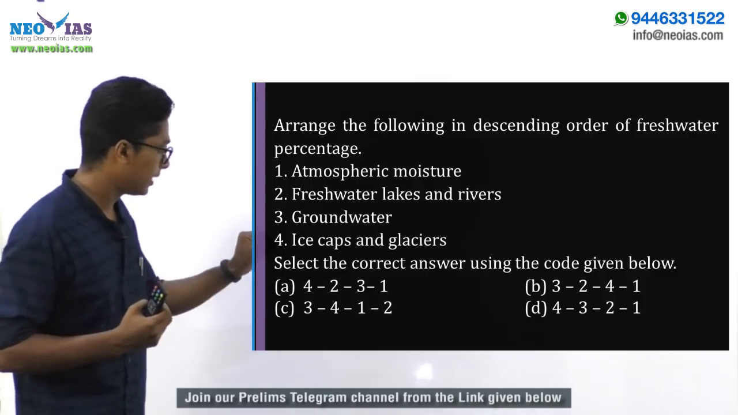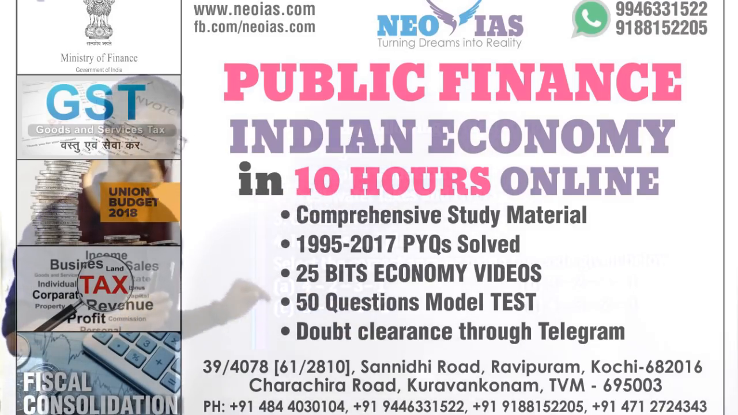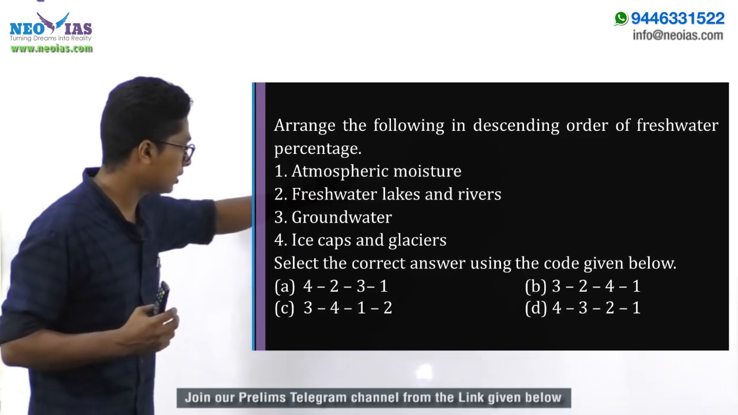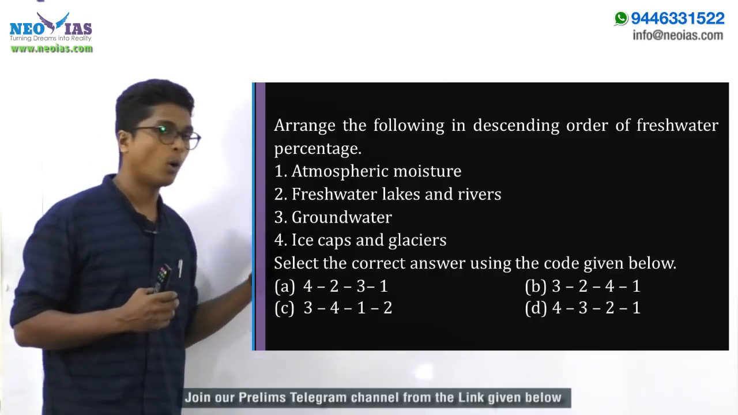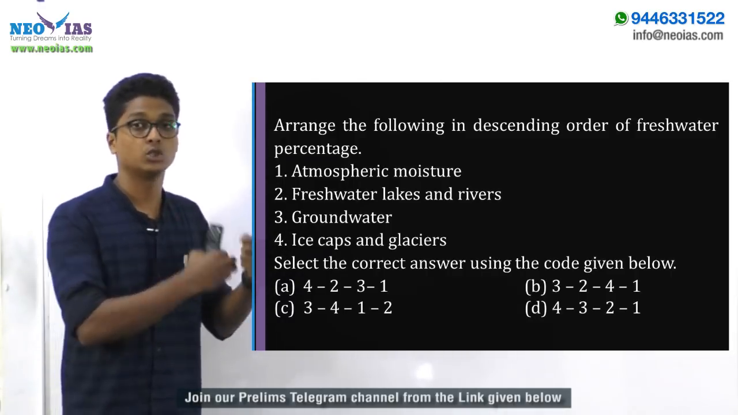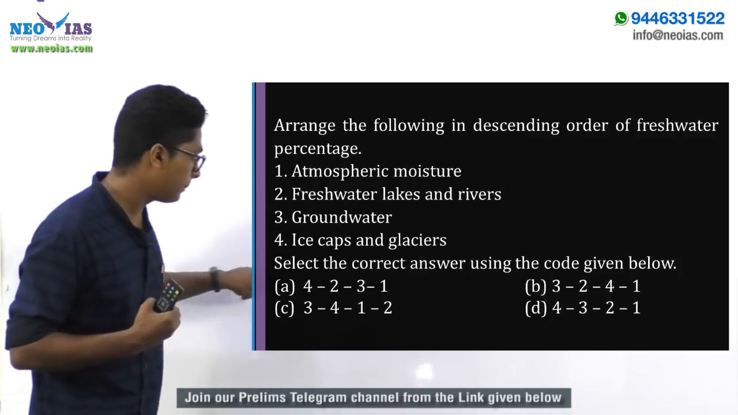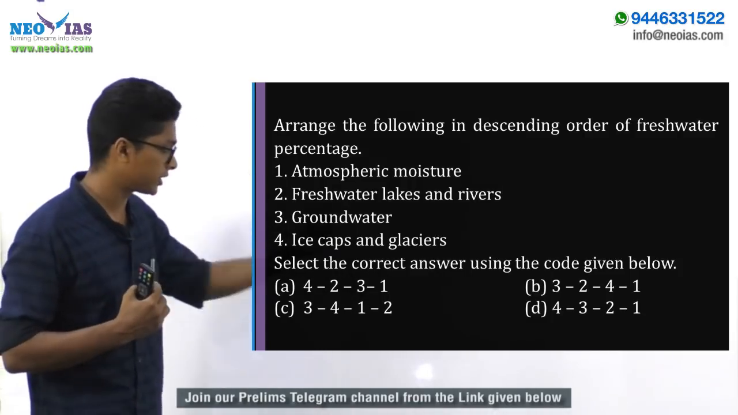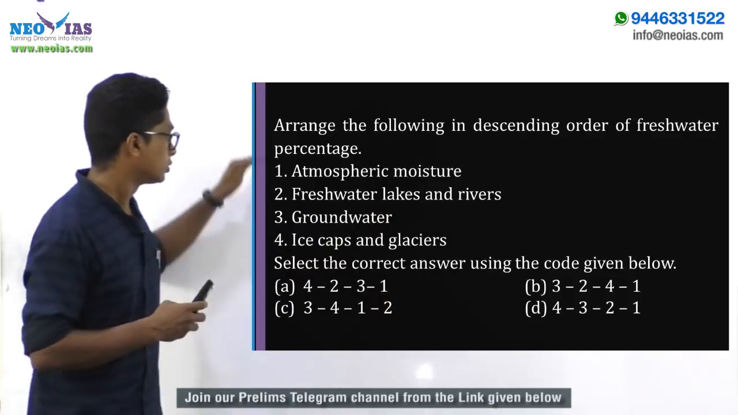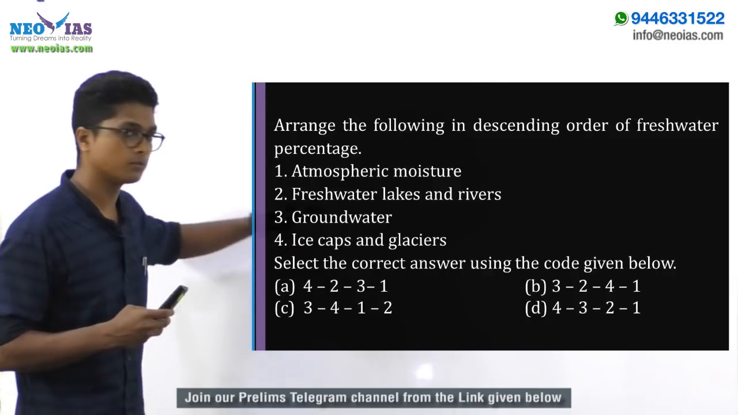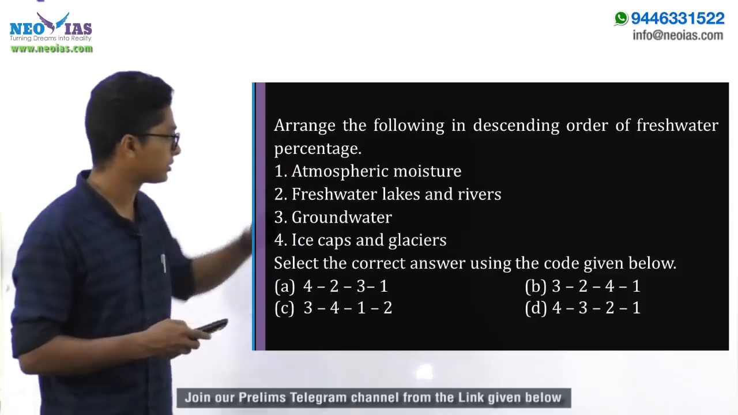What is left is, we already understood that 1, atmospheric moisture, should come last. Now we should choose between freshwater lakes and rivers as well as groundwater. We know that groundwater has around 30% of the total fresh water. So after 4 should come 3. Now comparing with options A as well as D, we understand that D is the correct answer: 4, 3, 2 and 1. So the ice caps and glaciers, then the groundwater, then the freshwater lakes and rivers, and last comes the atmospheric moisture.